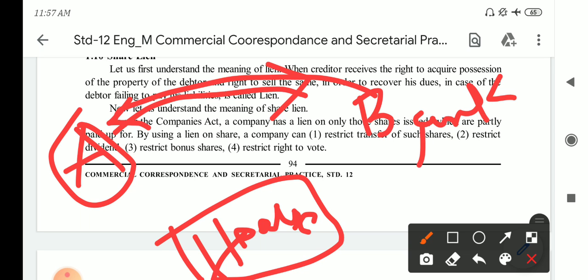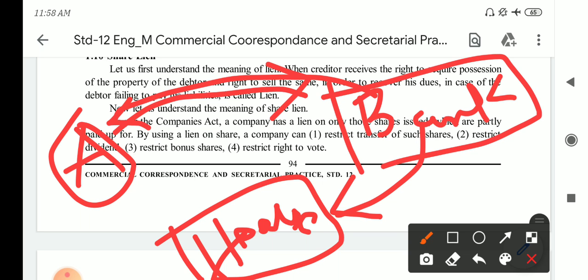At that time the bank has the right to sell that particular house of person A. That is known as the lien. That means the bank has a special right to sell this house of person A. Now this is the example of the word lien. In share lien we will again take an example.